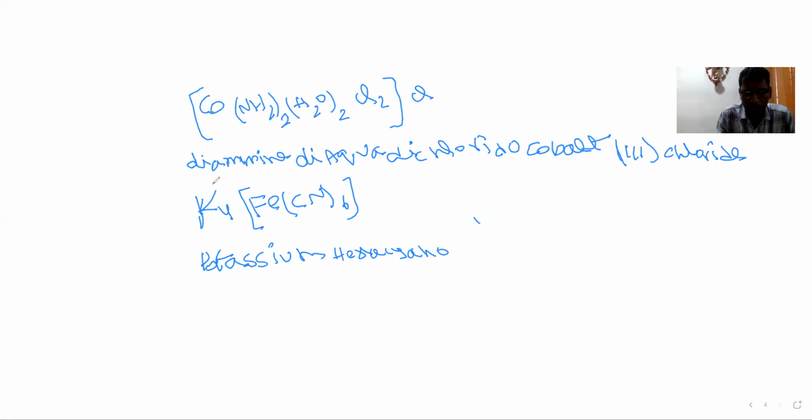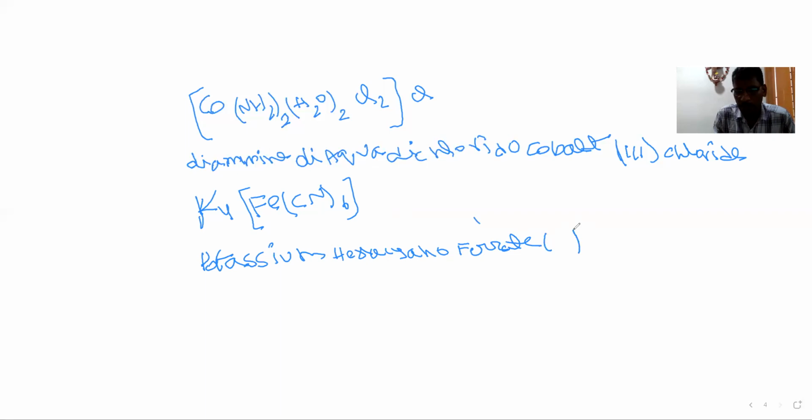This is potassium. Potassium's charge is plus, and the complex charge will become minus. So that means it is a negative complex. For a negative complex, we always write -ate on the central atom. So it will be written as ferrate. Not iron, it will be ferrate.